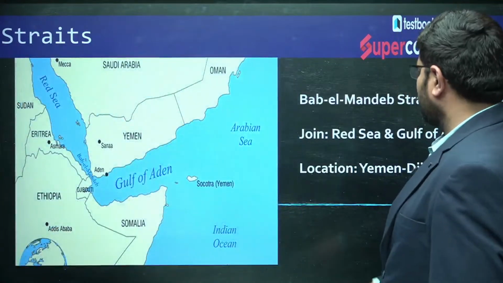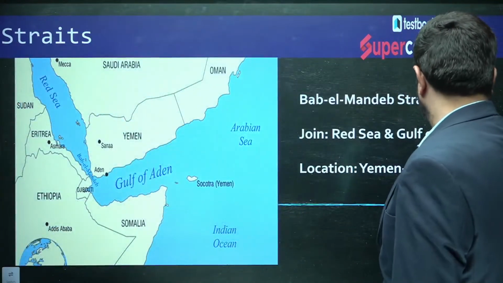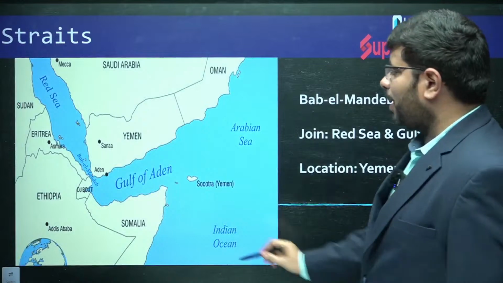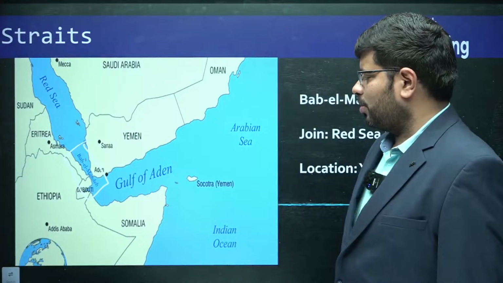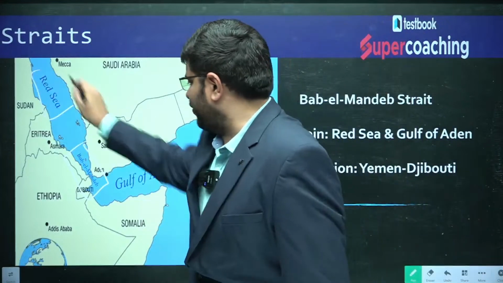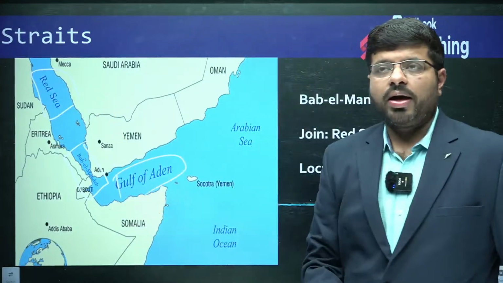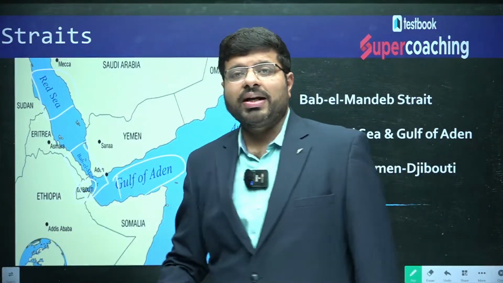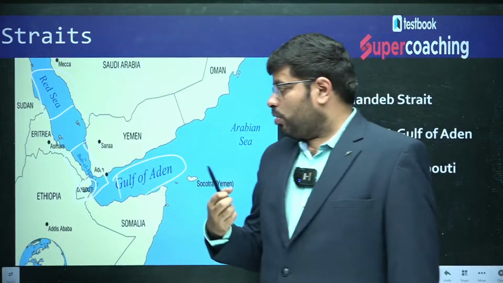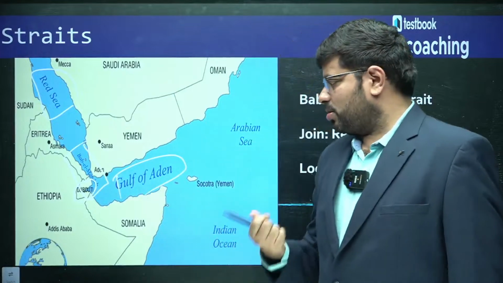Then the next one, Bab el Mandab Strait. You can see the Bab el Mandab Strait. It connects the Red Sea with the Gulf of Aden. And when you talk about this, that's what I told you, Djibouti is the country which has so many countries' military bases.